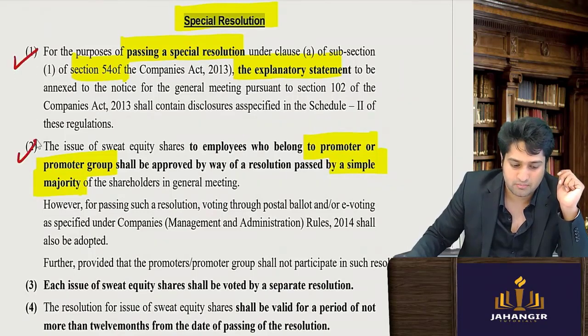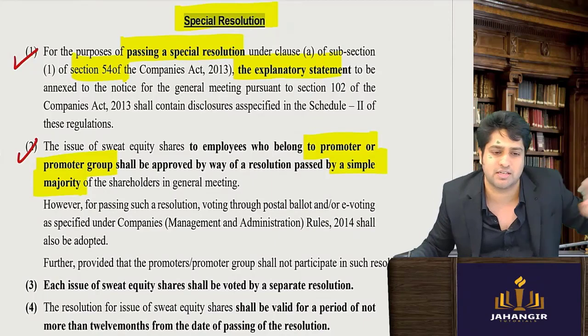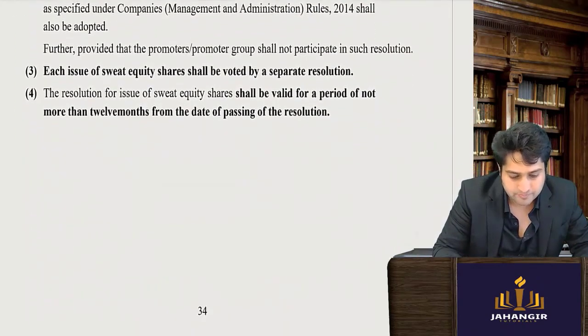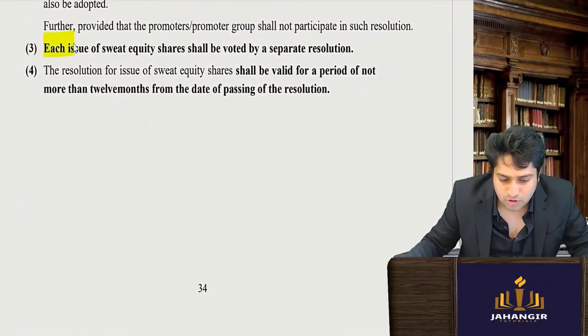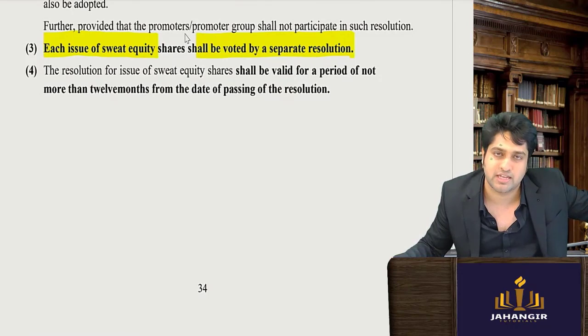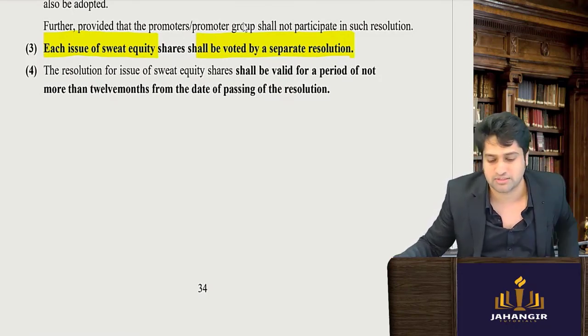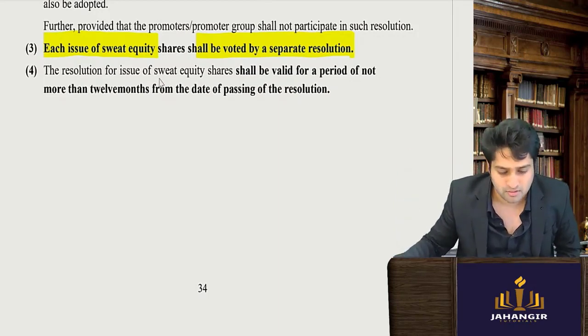Obviously, we know that the promoter would be the one working, so for him only 51% share, then we can allot to him. Each such issue of sweat equity shares shall be voted by a separate resolution. So whenever sweat equity shares are issued to Mr. A, or to Mr. B, a separate resolution will have to be taken.